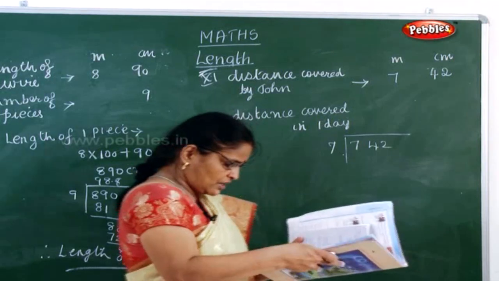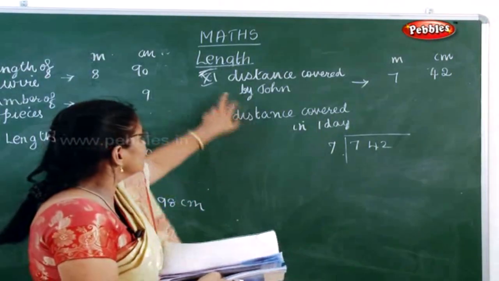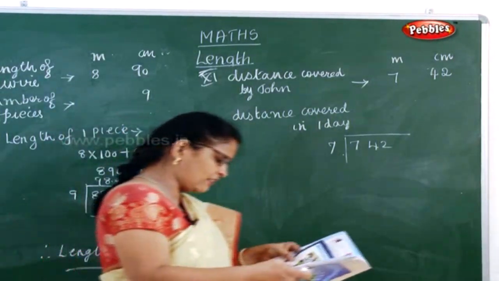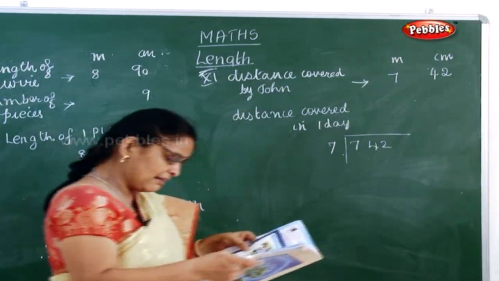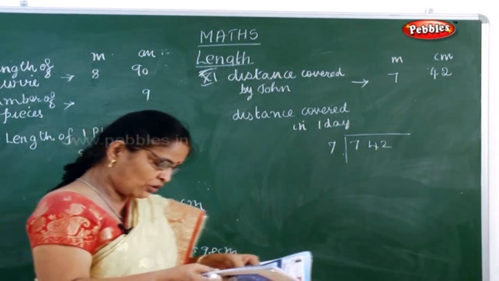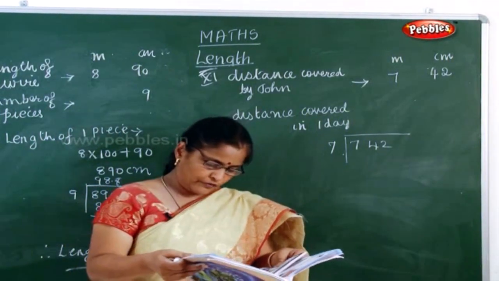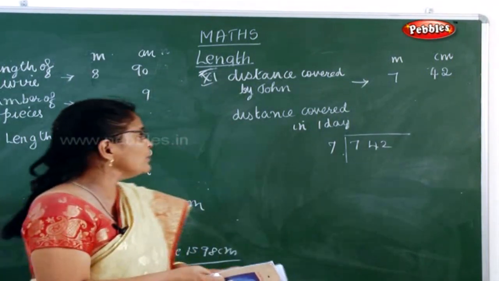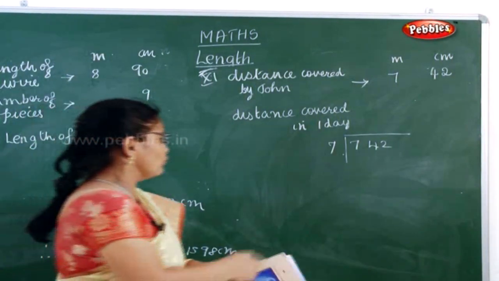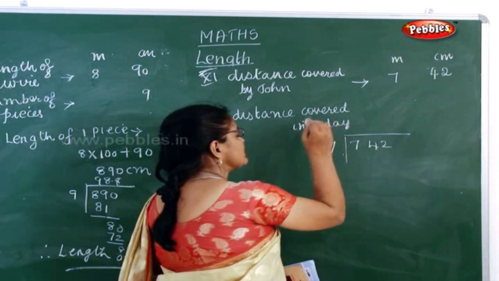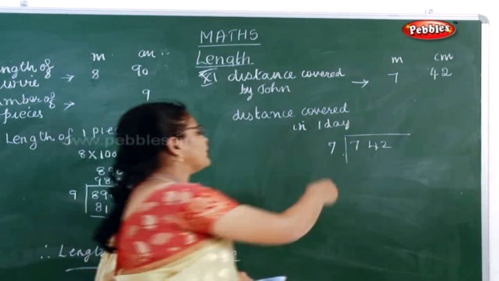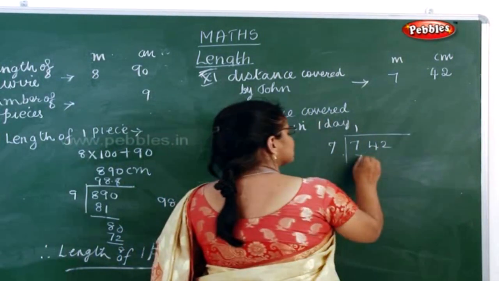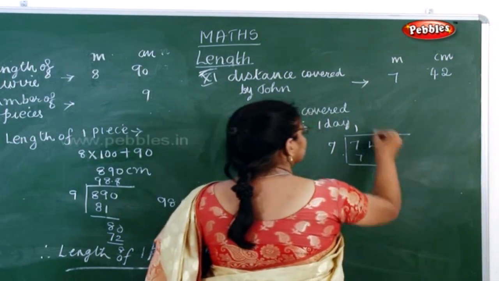Because now listen, see, he ran it in one day. The distance covered by John, what is the question they have given? John runs along the boundary of ground covering 7 meter and 42 centimeter in a week. So week means 7 days. Now what you have to do is you have to divide it with 7. So 7 ones are 7 and 42 it is 6 times.